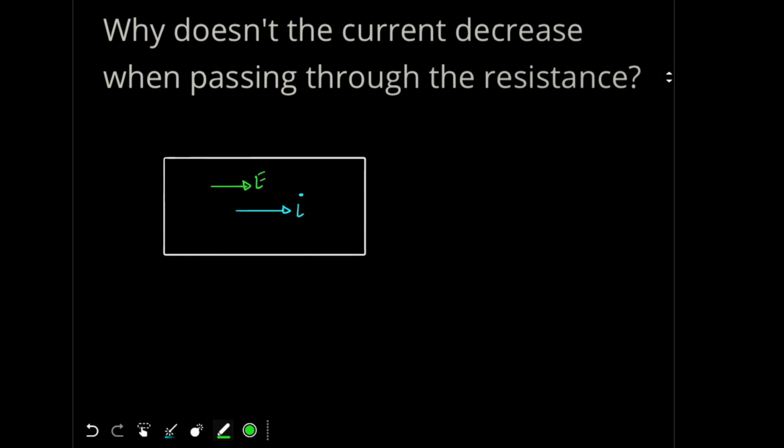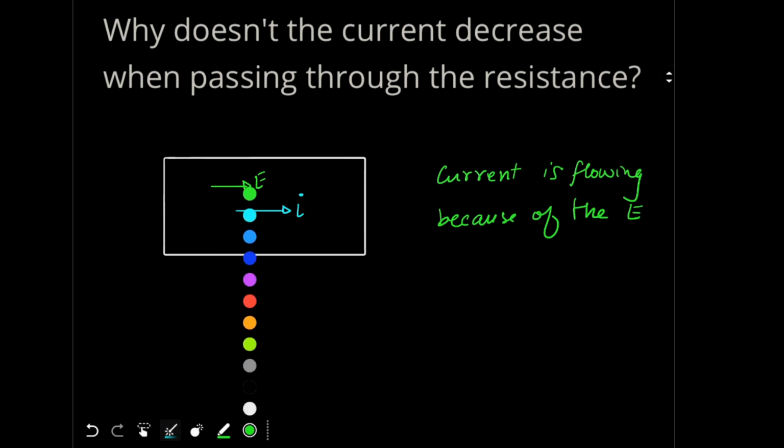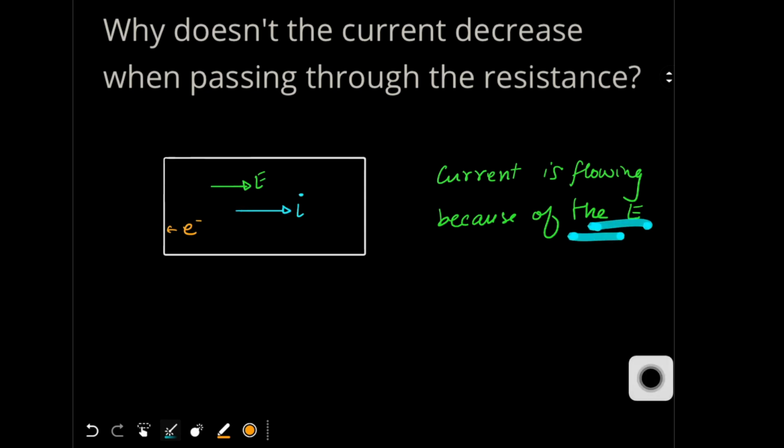So we can write down that current is flowing because of the electric field. The electric field is providing the direction for the charges to flow. In case of a metallic conductor, we actually have electrons which are flowing in the opposite direction. The electric field is in this direction and it is pushing the electrons in the backward direction, and that's why we have net current in this direction. So the electric field is guiding the current.